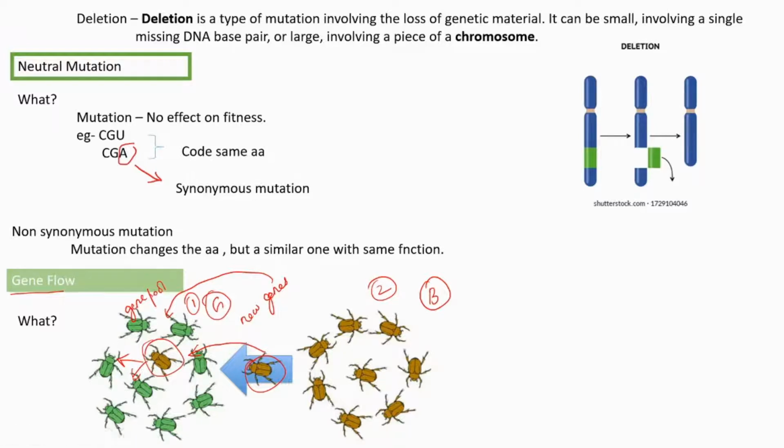What is gene flow? Whenever a new organism enters a population and starts to mate with the local population, new alleles will be added to the gene pool. It's called gene flow.